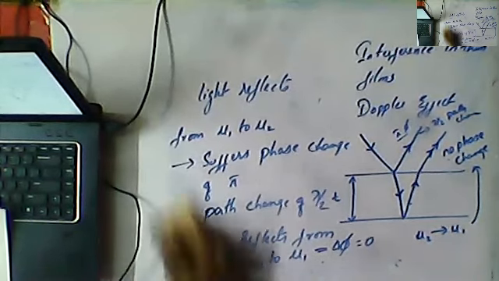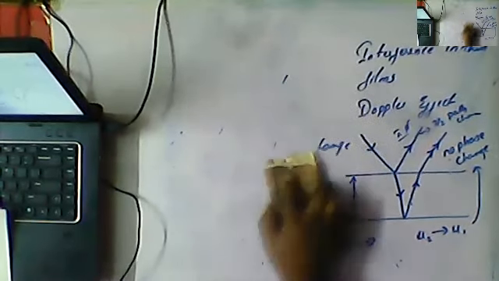Okay guys, I hope you understood. What is the point? For a reflected ray, the phase change will be pi, or the path is lambda by 2. But for a refracted ray, the phase change is 0. Those two things you should keep in mind.